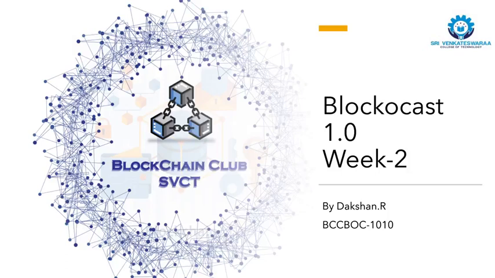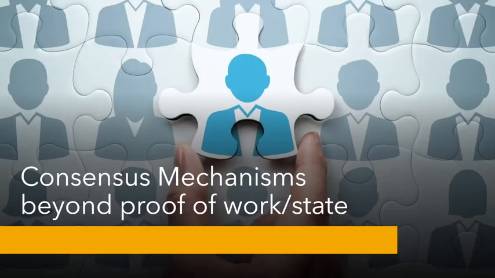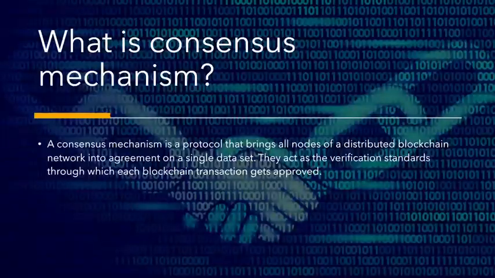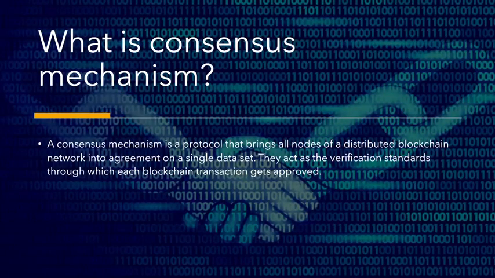This is DAKSHAN of first year CSC department, and today we are going to see about consensus mechanism beyond proof of work and proof of stake. What is consensus mechanism? A consensus mechanism is a protocol that brings all nodes of a distributed blockchain network into agreement on a single dataset. They act as the verification standards through which each blockchain transaction gets approved.